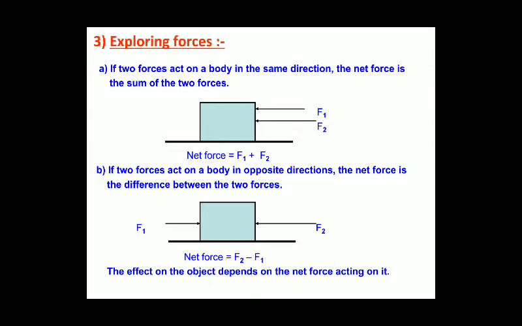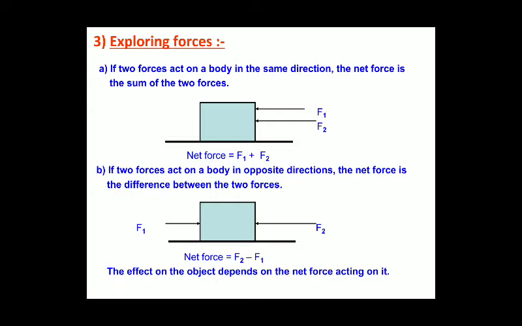Or if the force is in the opposite direction, what will be the result? Here we have an image which represents the net force of two different objects. If two forces act on a body in the same direction, then the net force is the sum of the two forces. How can we explain that?